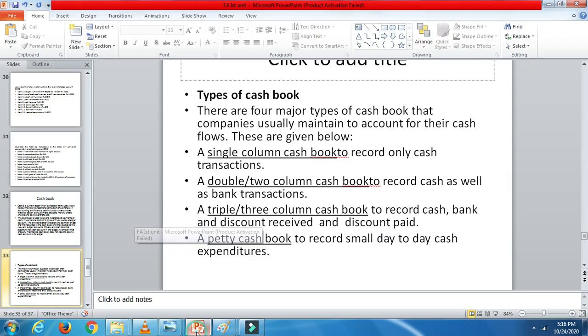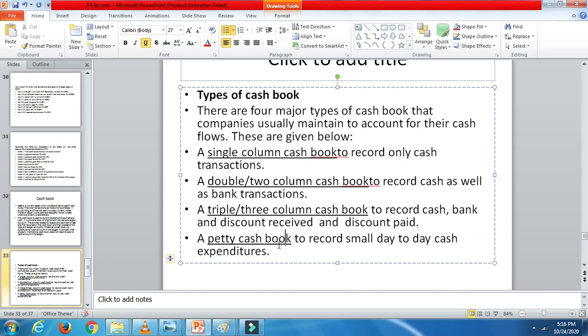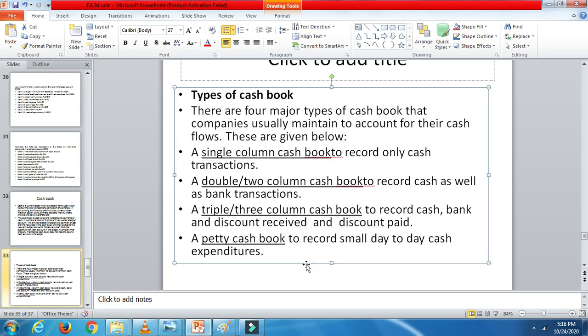In this, problems will not be asked, but a theoretical question is also possible for 2 marks, hardly they may ask you. But in long answers he'll definitely ask you petty cash book, and one more important part is the BRS, bank reconciliation statement. So single column I have shown you, that is how you need to do. If at all he asks you to do double column also, you just need to add an extra column called bank. Here also you need to add extra two columns, cash, bank and discount received. Three columns will be there, on the debit side as well as on the credit side.